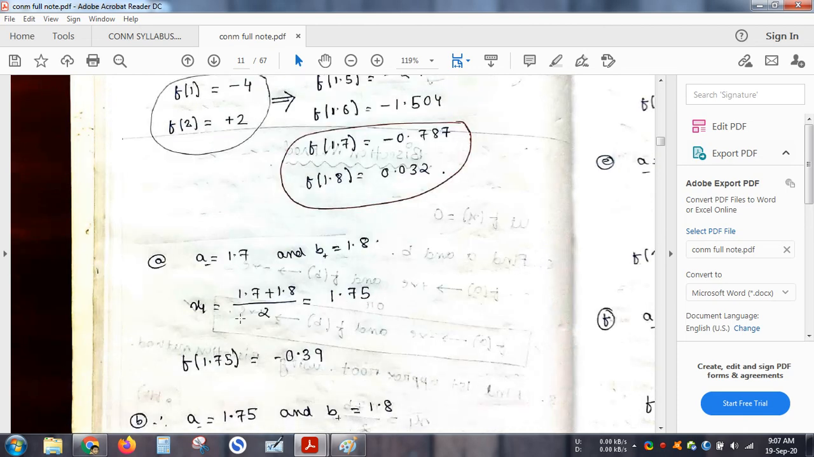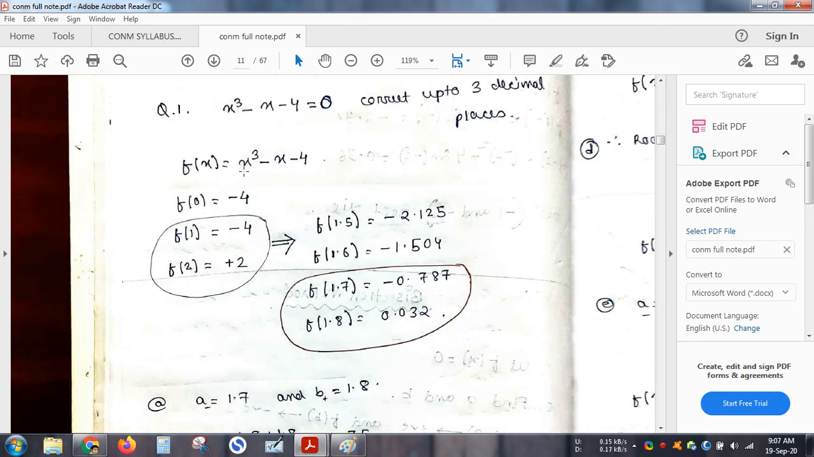Let's find out the midpoint. Now let's find the function value at 1.75. So just put 1.75 over here: 1.75 to the power 3 minus 1.75 minus 4. We'll find out this value.